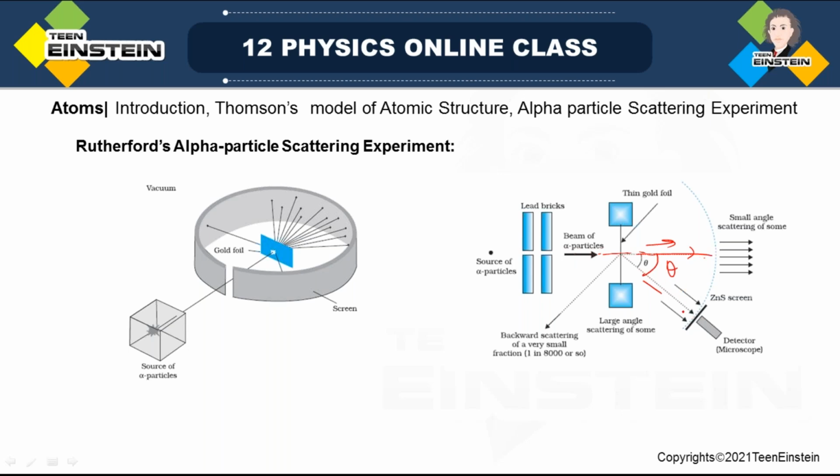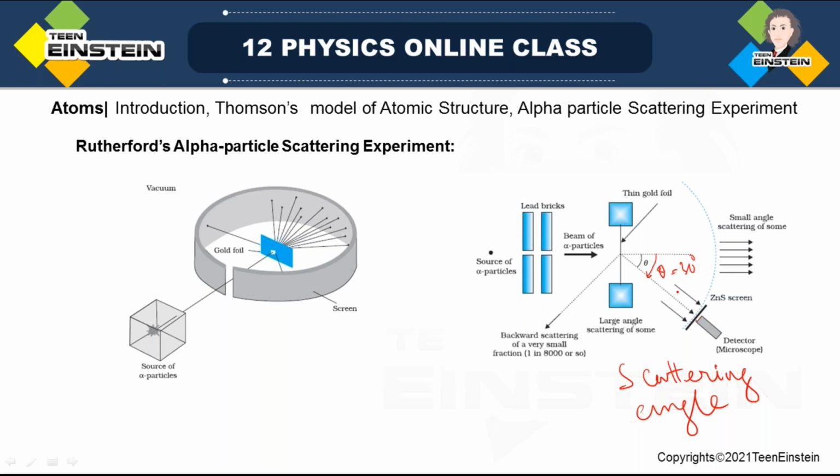And now where is the alpha particle hitting the screen? Here. That means it has been deflected by this gold foil. So by how much angle? This much. This is called the theta angle, and this is called the angle of scattering or scattering angle. So now the point is how many alpha particles are scattering at what angle? If I take this as a 30-degree angle, how many alpha particles are scattered at a 30-degree angle?